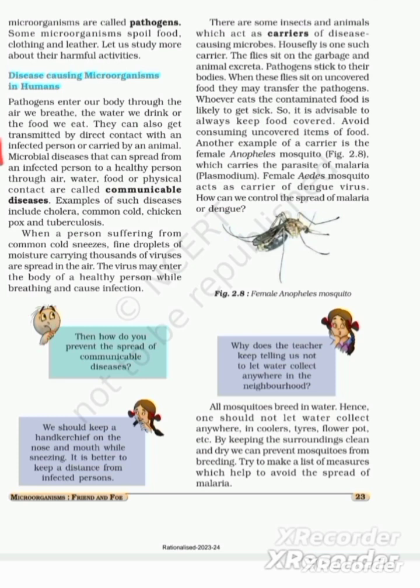Another example is the female Aedes mosquito, which is the carrier of dengue virus. So, how can we control the spread of malaria or dengue? Over here, in figure 2.8, is the figure of the female Anopheles mosquito.